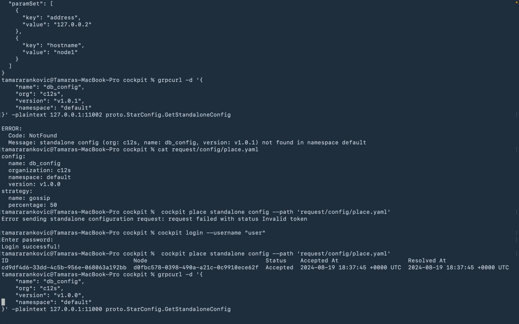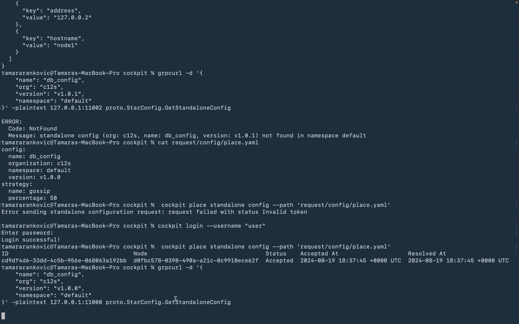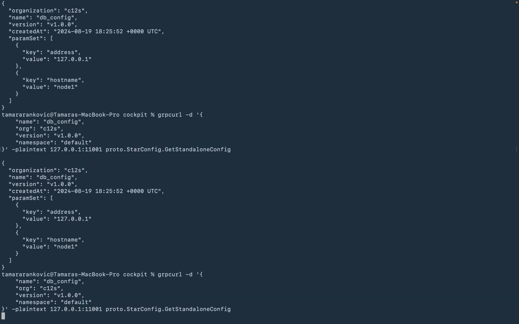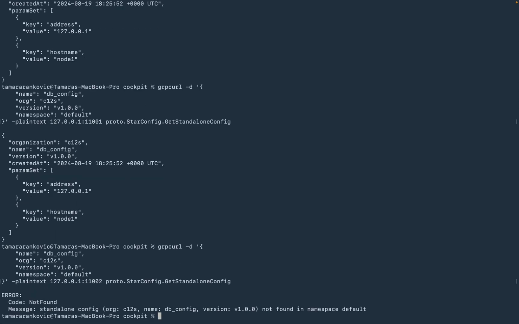The next configuration we want to push to our nodes using the gossip strategy. As we can see here, the percentage is 50%. This high percentage is because we only have 2 nodes inside the swarm. So this means only one random node will get this configuration, and it will disseminate it between each other. For this purpose, we used the Lifeguard peer-to-peer protocol. But in the future, as part of the future work, this will be integrated with the 6.1 task inside the same package. And as we can see, this configuration is delivered to the nodes.